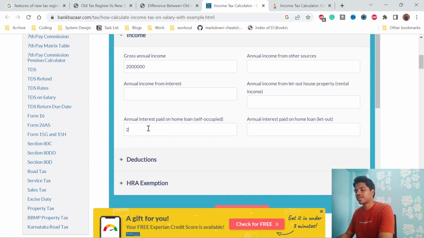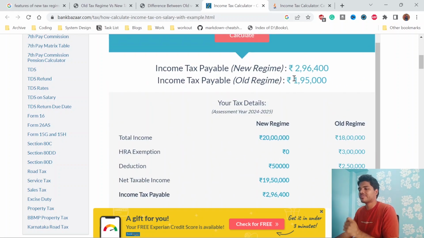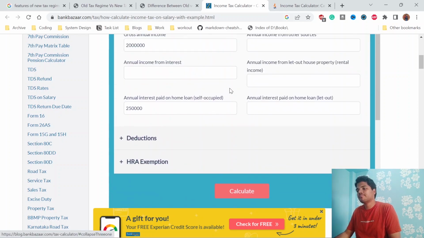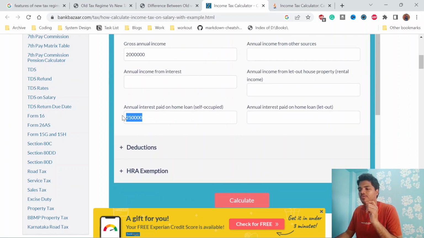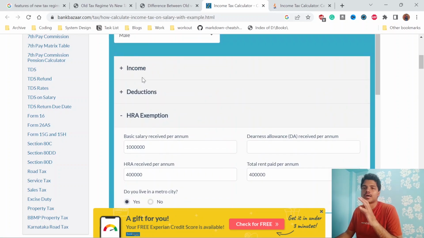So let's say you're taking a home loan and you're paying interest, monthly, let's say 20,000 or 30,000 interest on top of the principal amount. If you calculate with the help of the old tax regime, you can even get it to 1,95,000 only for 20 lakhs salary. You're only paying 2 lakhs, which is almost 1 lakh difference compared to the new tax regime. That's why it's very important to consider your annual deductions and your HRA and your home loan, everything. If you don't have all those things, then you can choose the new tax regime.